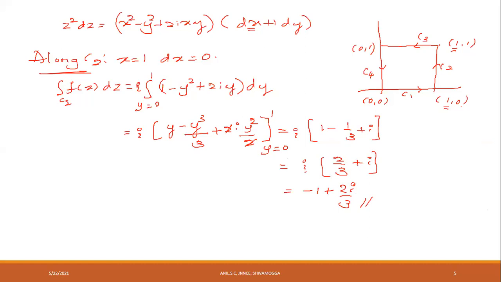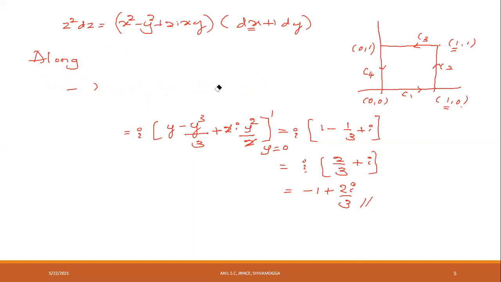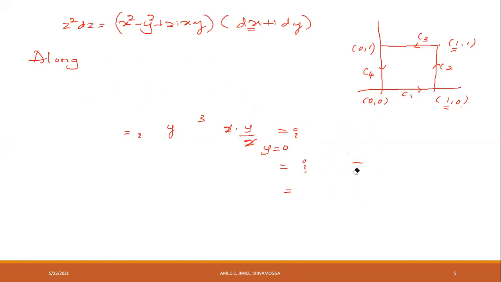Next, we find the integral along C3. What is the equation of C3?